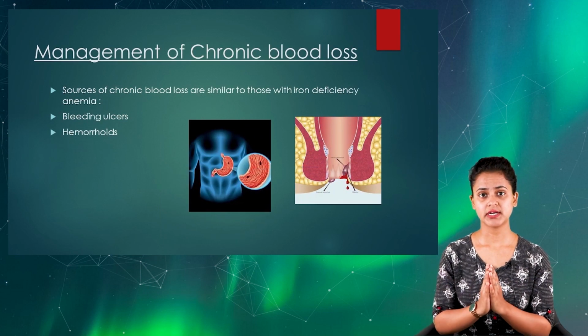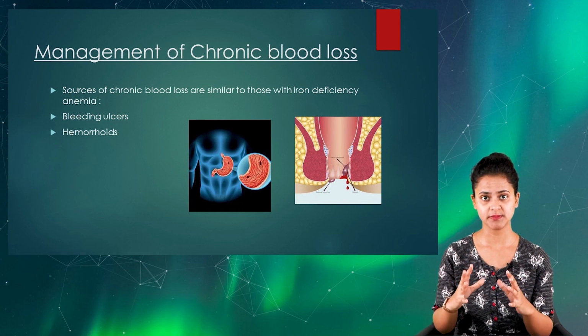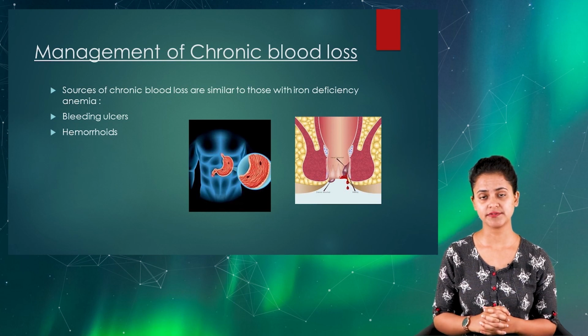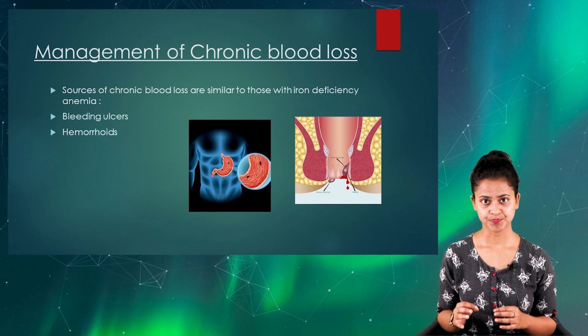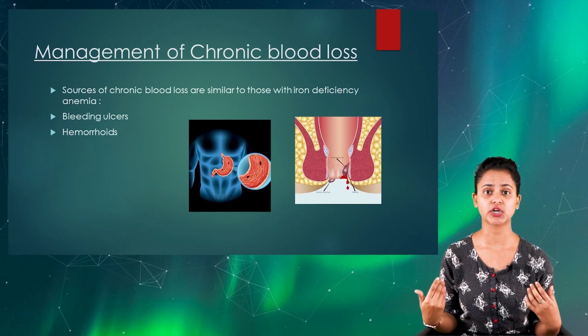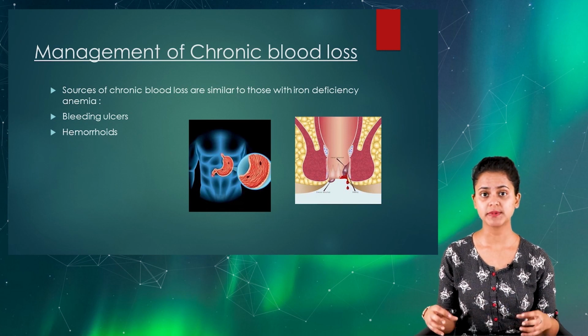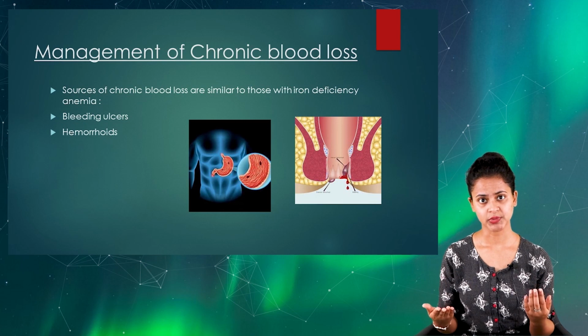Now, as we have learned the concept of acute blood loss related anemia, here we're going to learn about chronic blood loss. As the name itself suggests, you need to understand that chronic blood loss almost always will be related to certain underlying diseases and disorders.